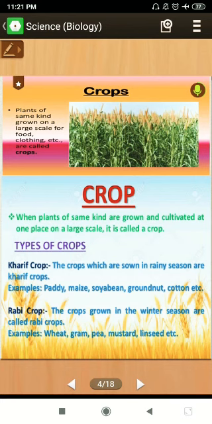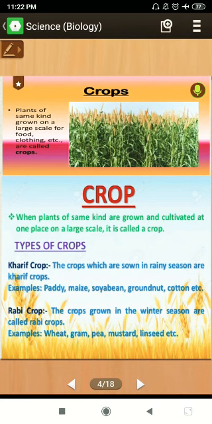So there are two types of crops, kharif crops and rabi crops. Crops means to be grown on a large scale. If we are growing plants at home on a small scale of area, that will not be considered as crops. So crops are plants of the same kind that are grown on a large scale in a field, whether for food or for clothing. For example, jute and cotton are crops used for clothing. But wheat and rice are crops used for food.